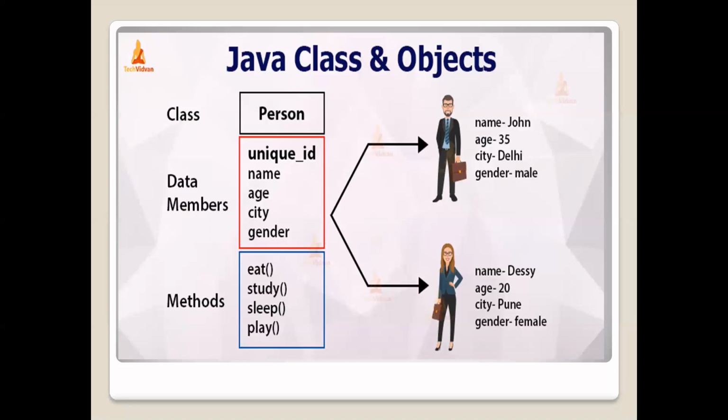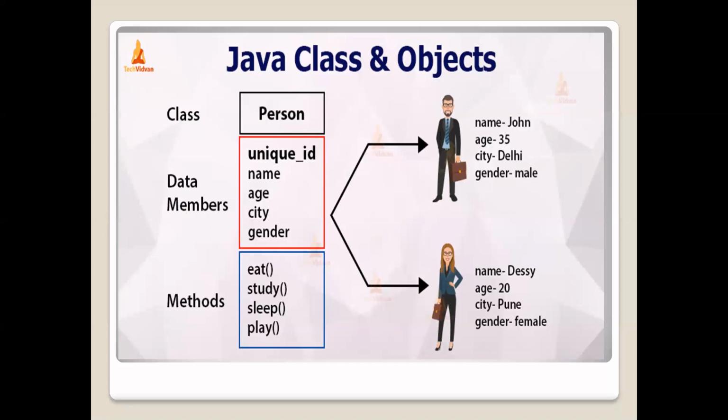That's why it is better to use a capital letter as the starting for each and every name of the class. You will not get any error if you use a small letter as the starting of the class name. But by convention, all the classes in Java start with a capital letter. That's why I am suggesting you to write the class name where the first letter is capital.